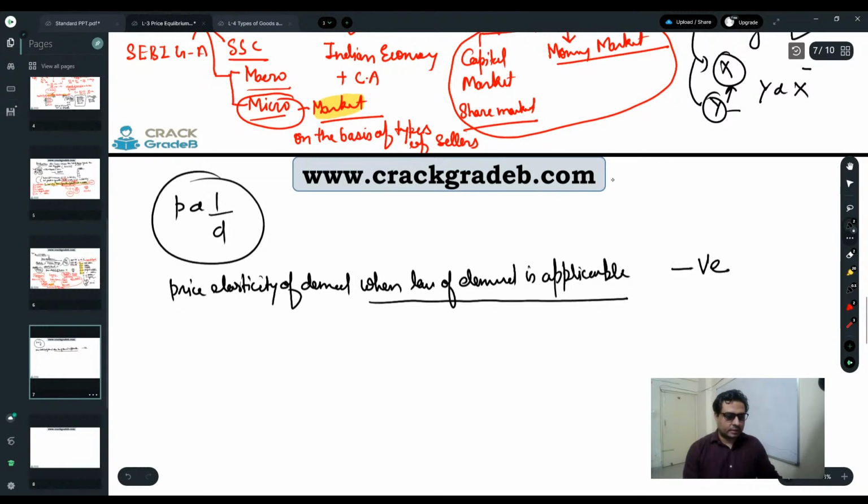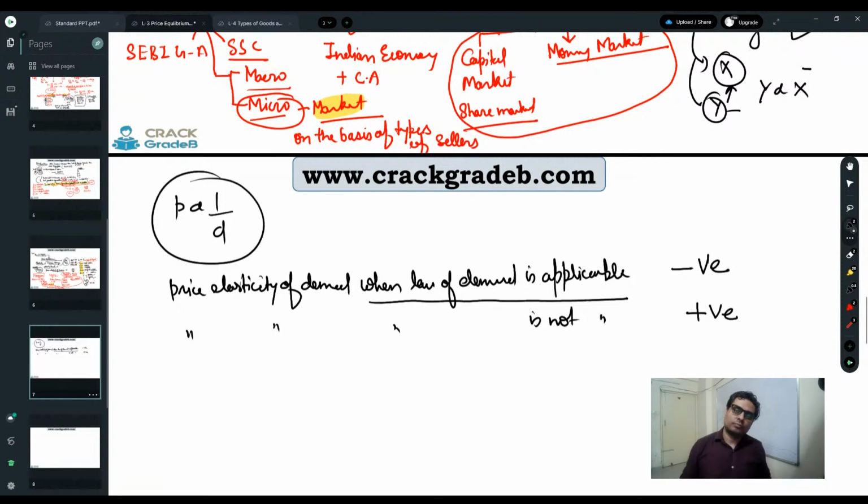Whereas in some cases, the law of demand is not applicable, for example the Giffen goods case. So in the Giffen goods case, price elasticity of demand, when the law of demand is not applicable, is going to be positive, because when we increase the price of inferior goods, their demand increases.